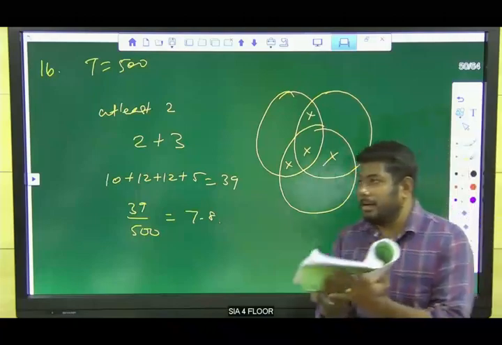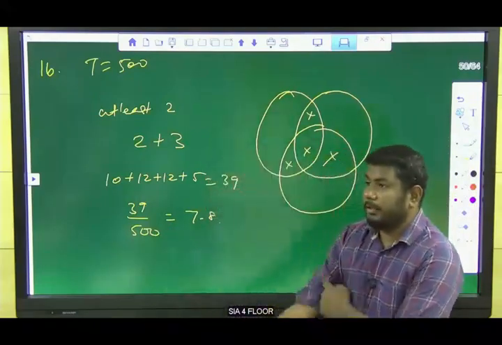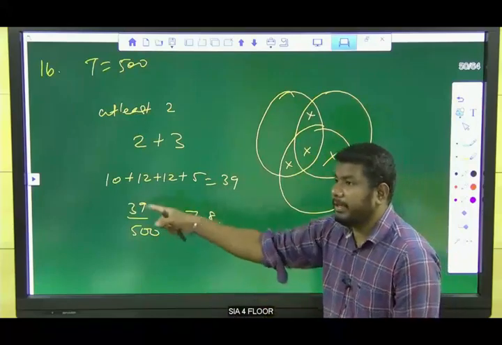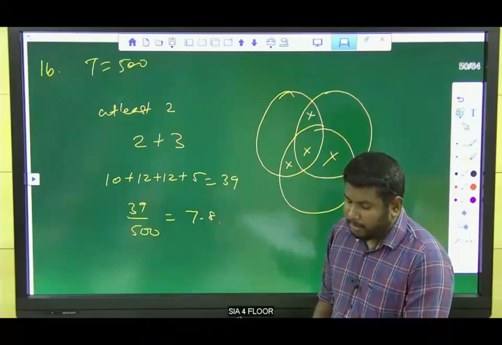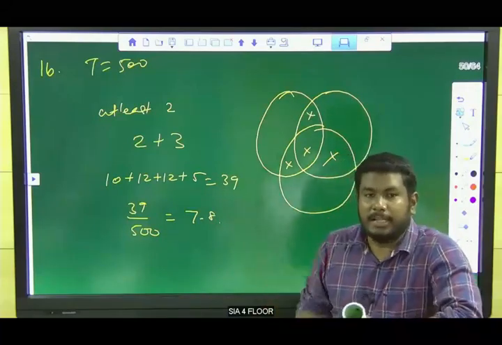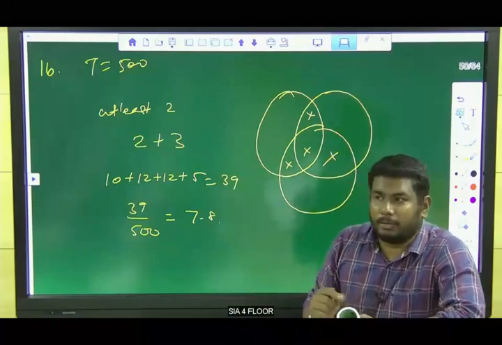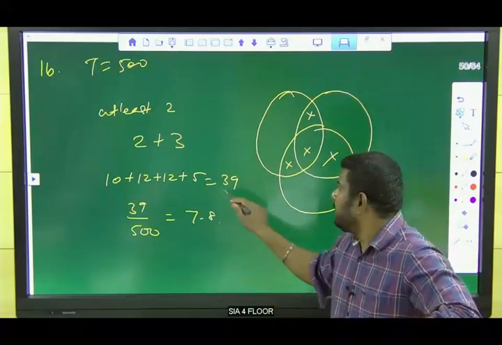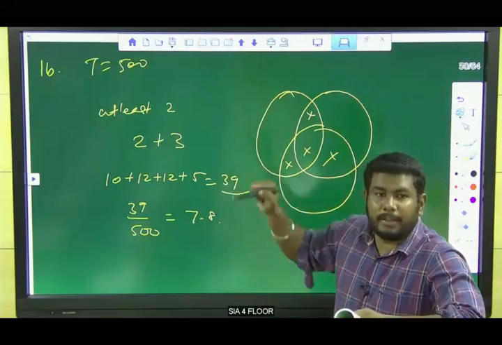Hey guys, listen. They are asking for percentage, so 39 by 500. They are not asking how many students failed in at least 2 subjects. Read the question carefully. If it were so, the answer would be 39. But our question is percentage.